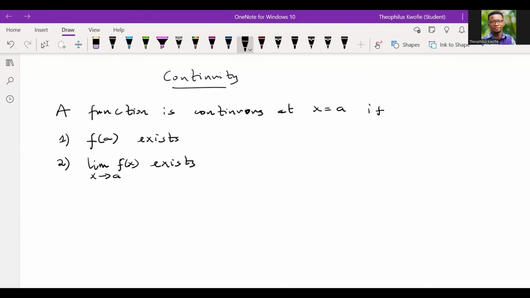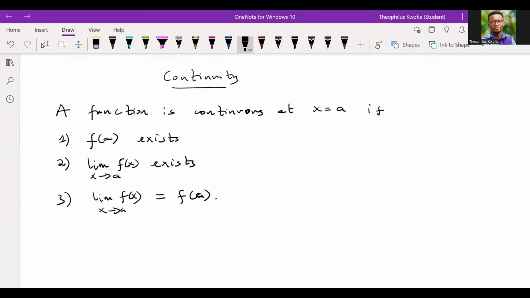And what is the last condition? The last condition is that the limit of the function as x approaches a should be the same as the function value. So when these three conditions are met, we claim that such a function is continuous at a point a. I believe we all get it now.